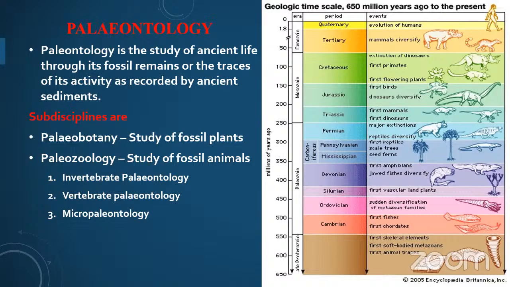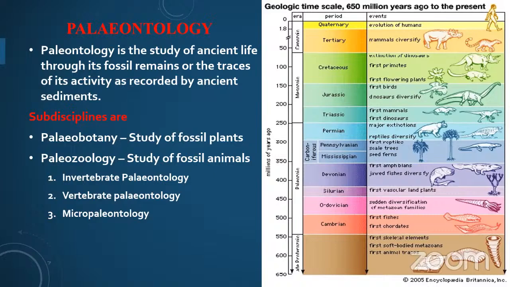After that, the Triassic, Jurassic, and Cretaceous come under the Mesozoic era. In the Triassic, we can observe the first mammals and first dinosaurs. In the Jurassic period, we can observe the first birds and dinosaur diversification. The Cretaceous is the uppermost period of the Mesozoic era.